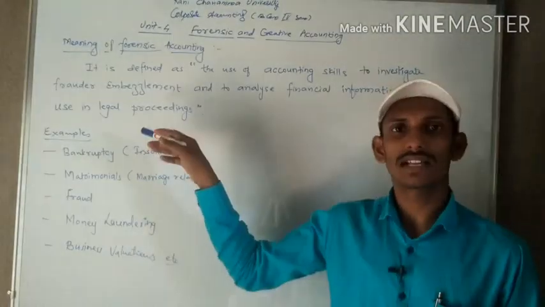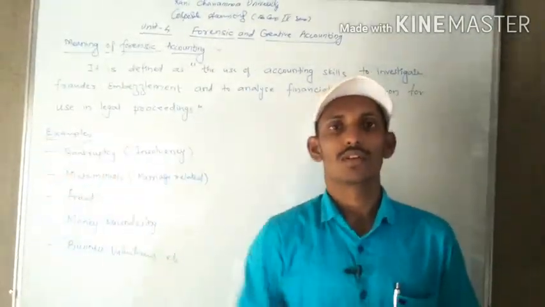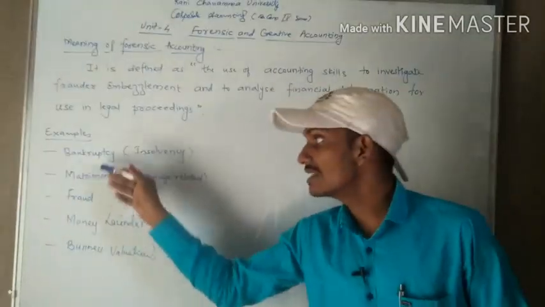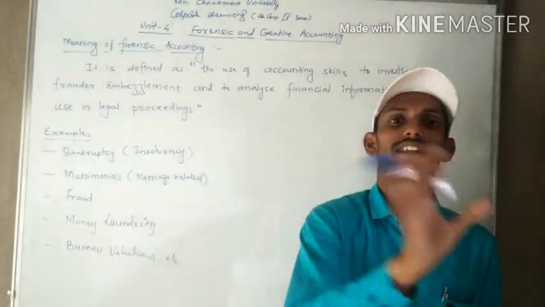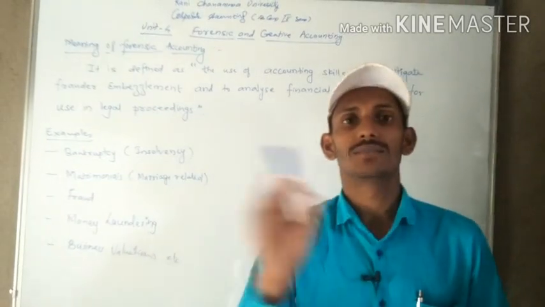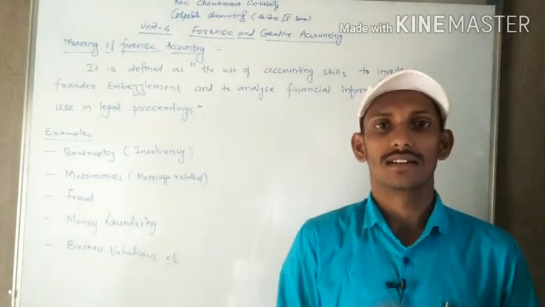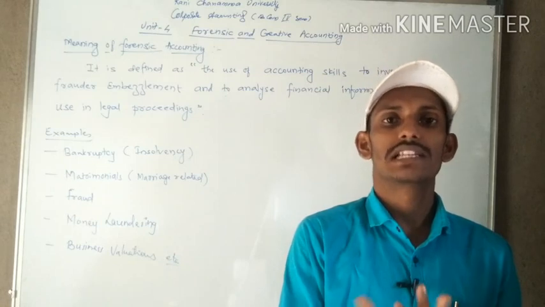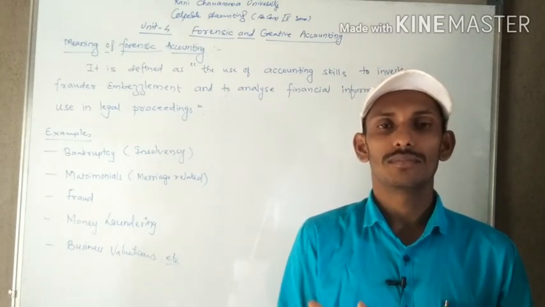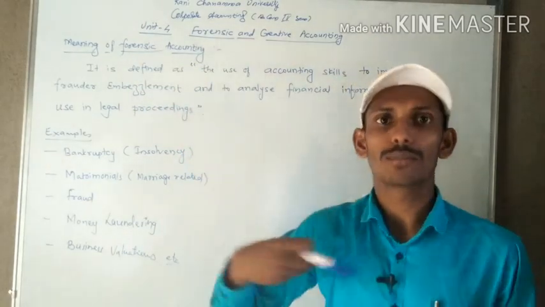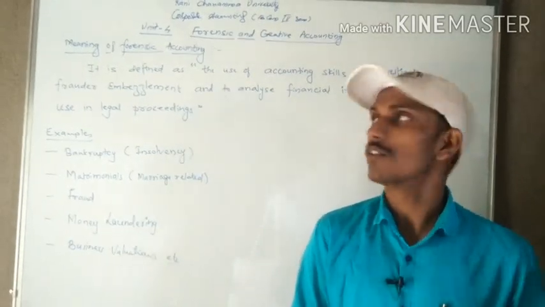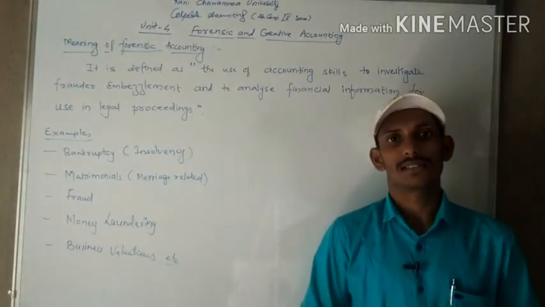Wherever a dispute arises and goes to the court, the court will take the help of forensic accounting, because these disputes are mostly related to monetary terms, and whenever cases based on monetary terms come, obviously the court will take the help of a forensic accountant. From that, forensic accounting helps to provide the information to the court to take decisions. This is how the forensic accounting concept is.